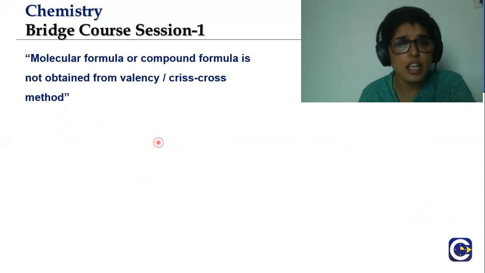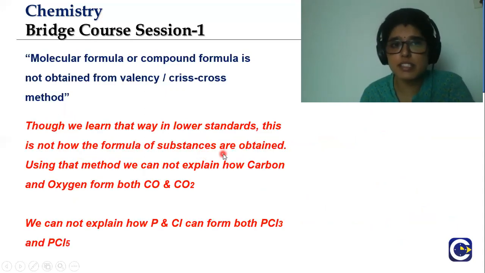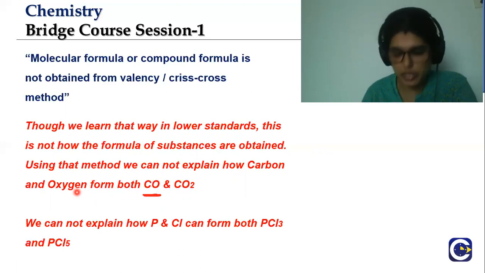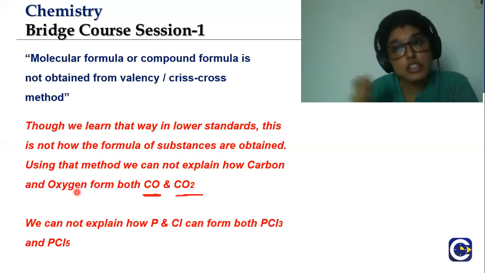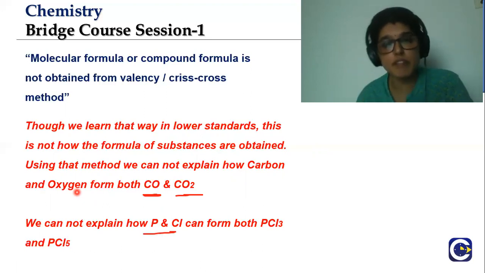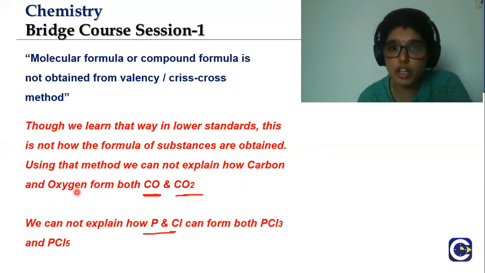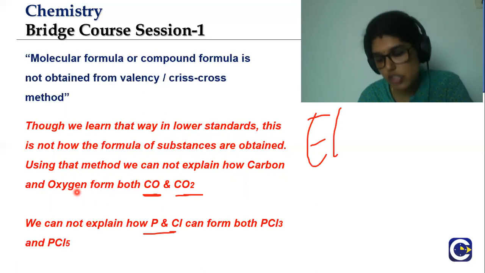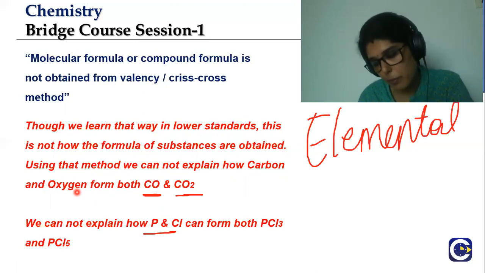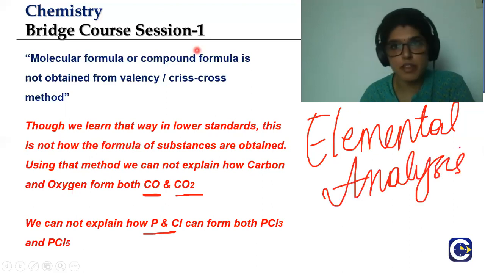Why is it necessary? Because we have different substances. We have carbon and oxygen. For each compound, the ratios are different. For carbon monoxide, there is a 1:1 ratio. In carbon dioxide, we have 1:2 oxygens present. In the case of phosphorus and chlorine, we have PCl3 as well as PCl5. So determining the formula is not as easy as you learnt in your lower standards. So we need to use a new method for determining the molecular formula, which is the elemental analysis I was talking about.